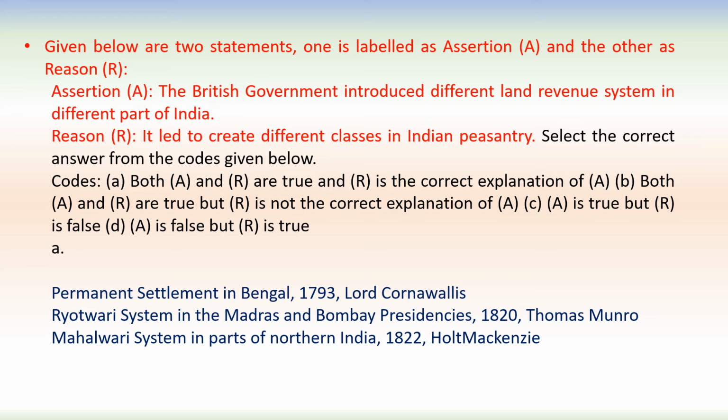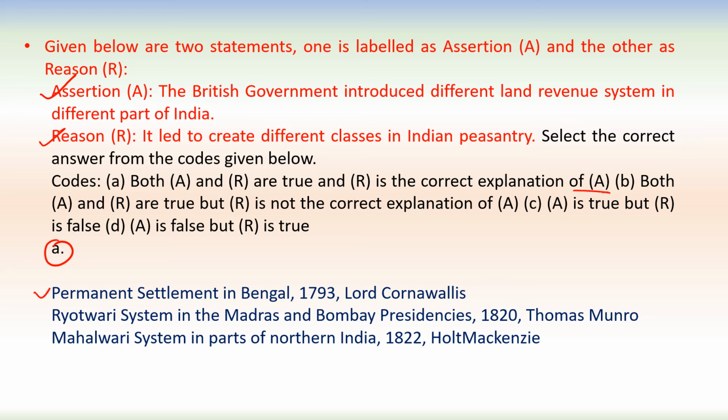Next one. Given below are two statements. One is labeled as assertion and other as reason. Assertion. The British government introduced different land revenue system in different part of India. Yes, this is correct. Reason. It led to create different classes in Indian peasantry. Yes, this is also correct, and that could be the reason for creating the different land revenue system. So in this way, हमारा option A correct होगा. Both A and R are true, and R is the correct explanation of A.